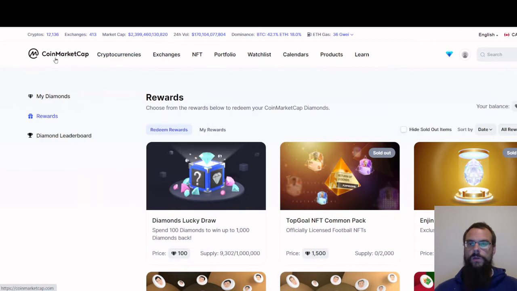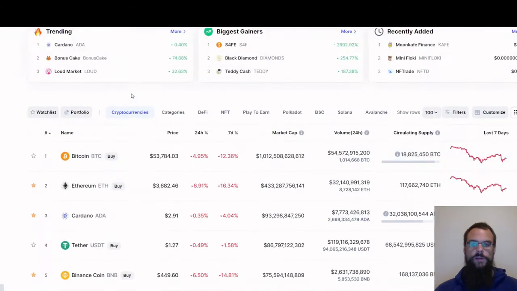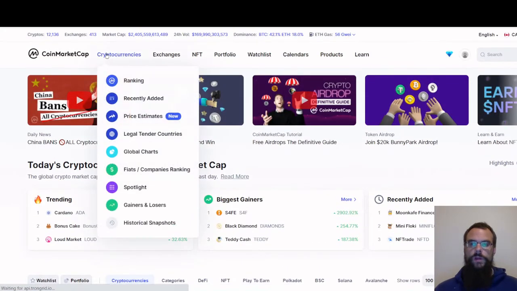You got the CoinMarketCap logo right here. So if you're ever on a page and you want to get back to the main page, you just click that and you'll be brought back to the main page. Cryptocurrencies up here, you can look at different information like rankings, recently added, price estimates, legal tender countries, global charts, fiat company rankings, spotlight, gainers and losers, historical snapshots. So when you get on here, just click through that and look at all the information on each one of those. A lot of it's very interesting and very helpful.